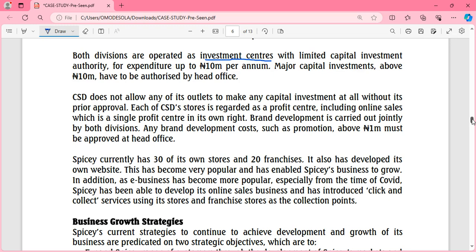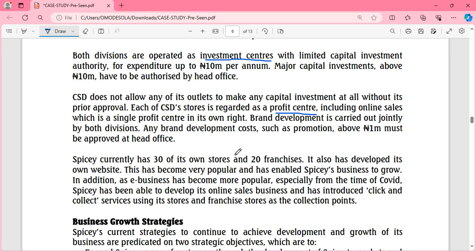But that's not all they told us. They told us that the CSD, the customer sales and distribution division, does not allow any of its outlets to make any capital investment without its prior approval. So CSD is regarded as a profit center. They further told us that both divisions, CSD and MS, are investment centers, and CSD is also a profit center, including online sales, which is a single profit center in its own right.